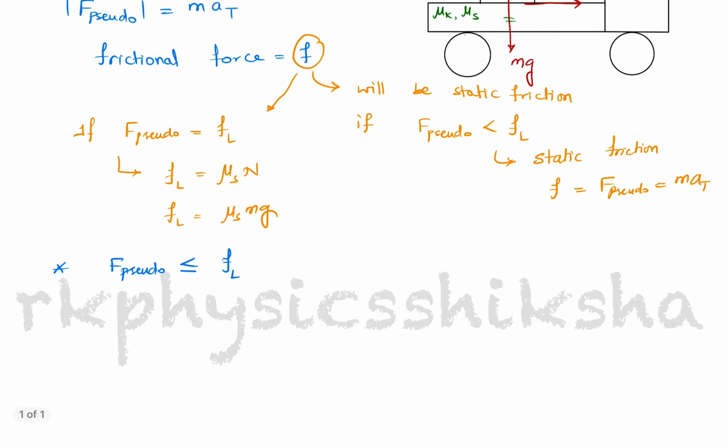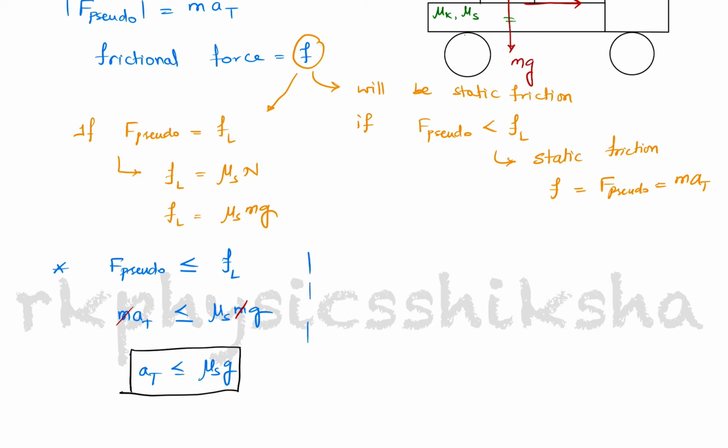The pseudo force is mass into acceleration of the truck, which should be less than or equal to mu s mg. Now here the m gets cancelled out, so the acceleration of the truck should be less than or equal to mu s into g for the block to remain at rest on the truck.